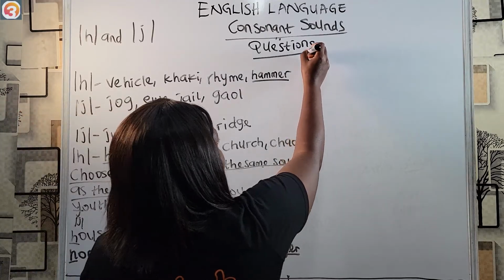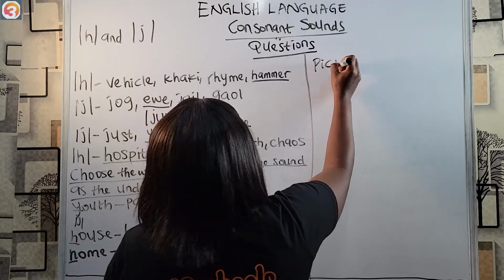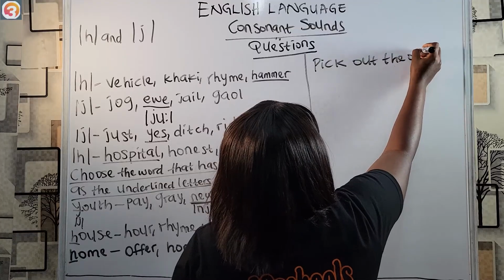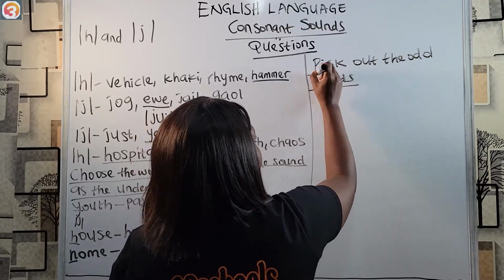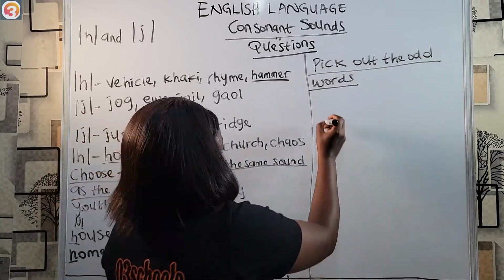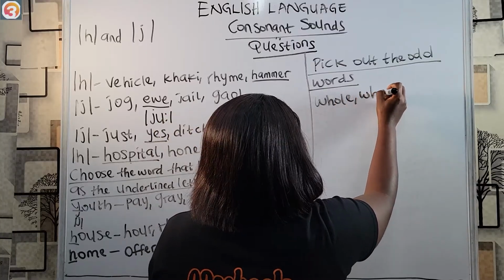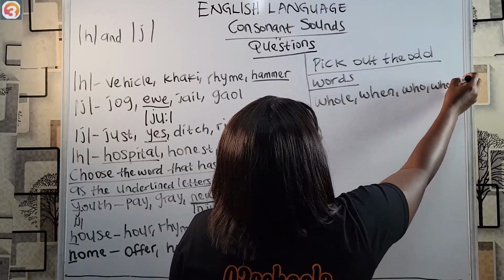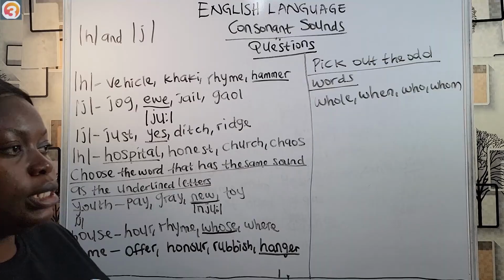Then we pick out the odd words. When these two consonant sounds are joined, or they are joined with other consonant sounds, you should be able to pick out differences in pronunciation. Here we have sometimes in some words W is pronounced, in some words H is pronounced.